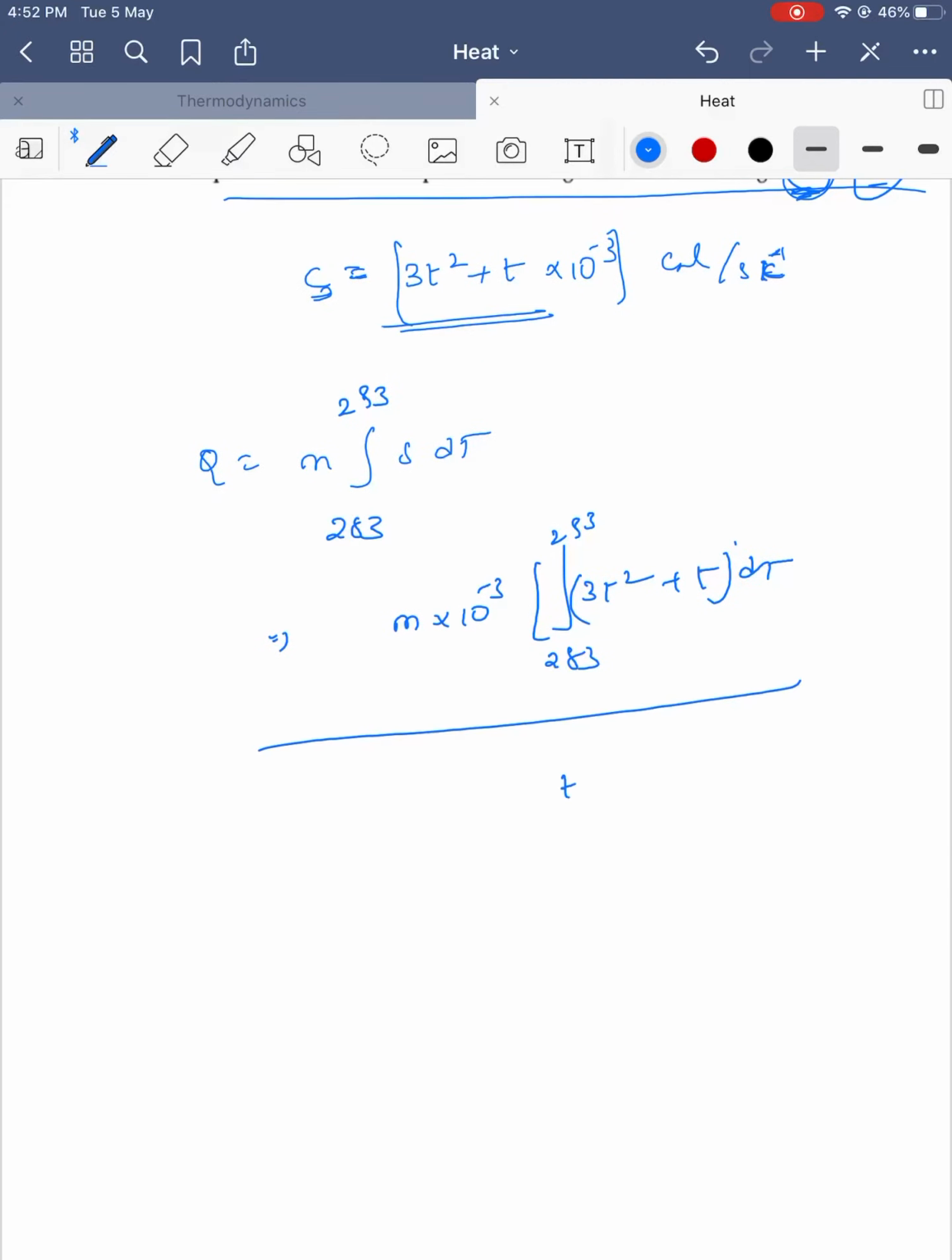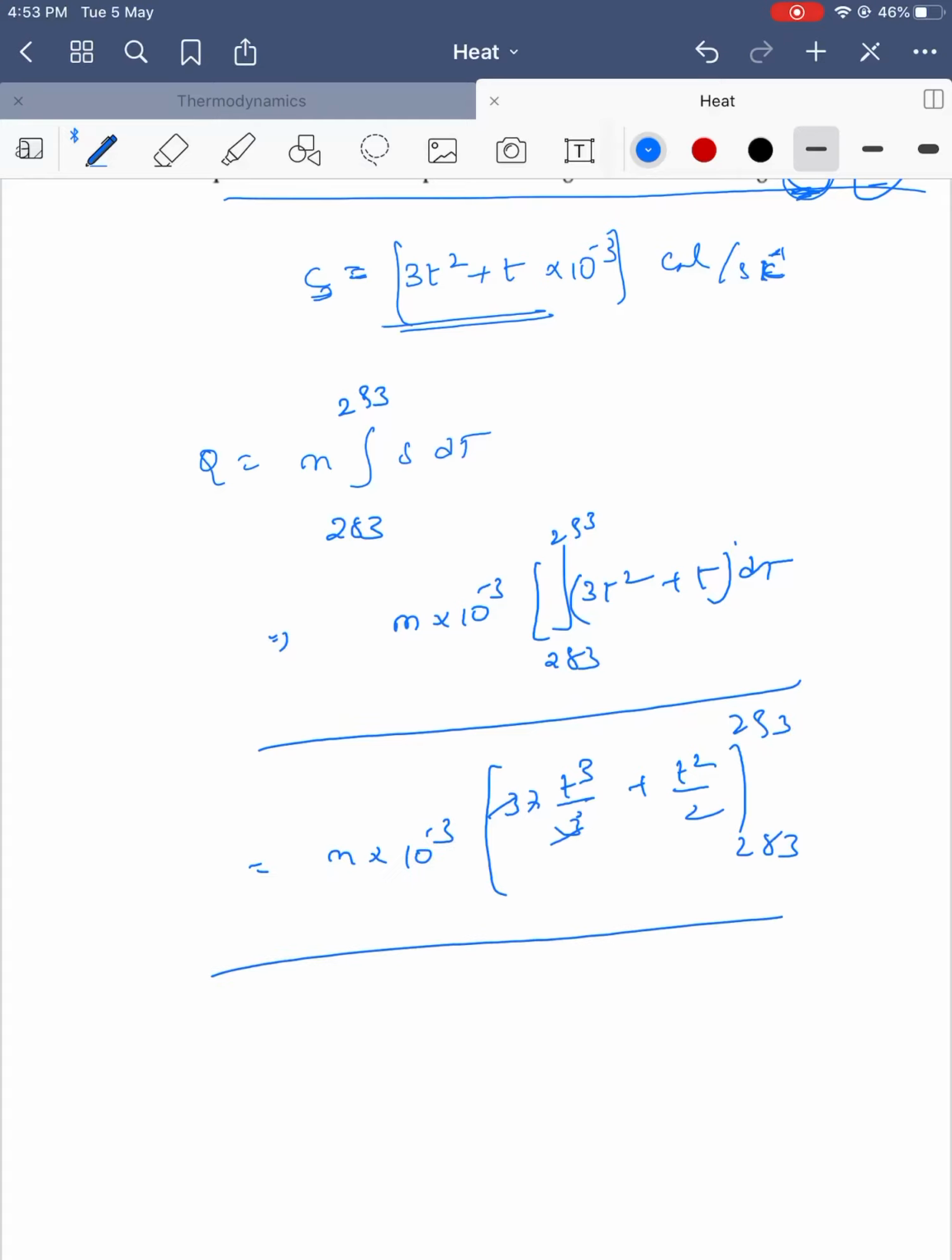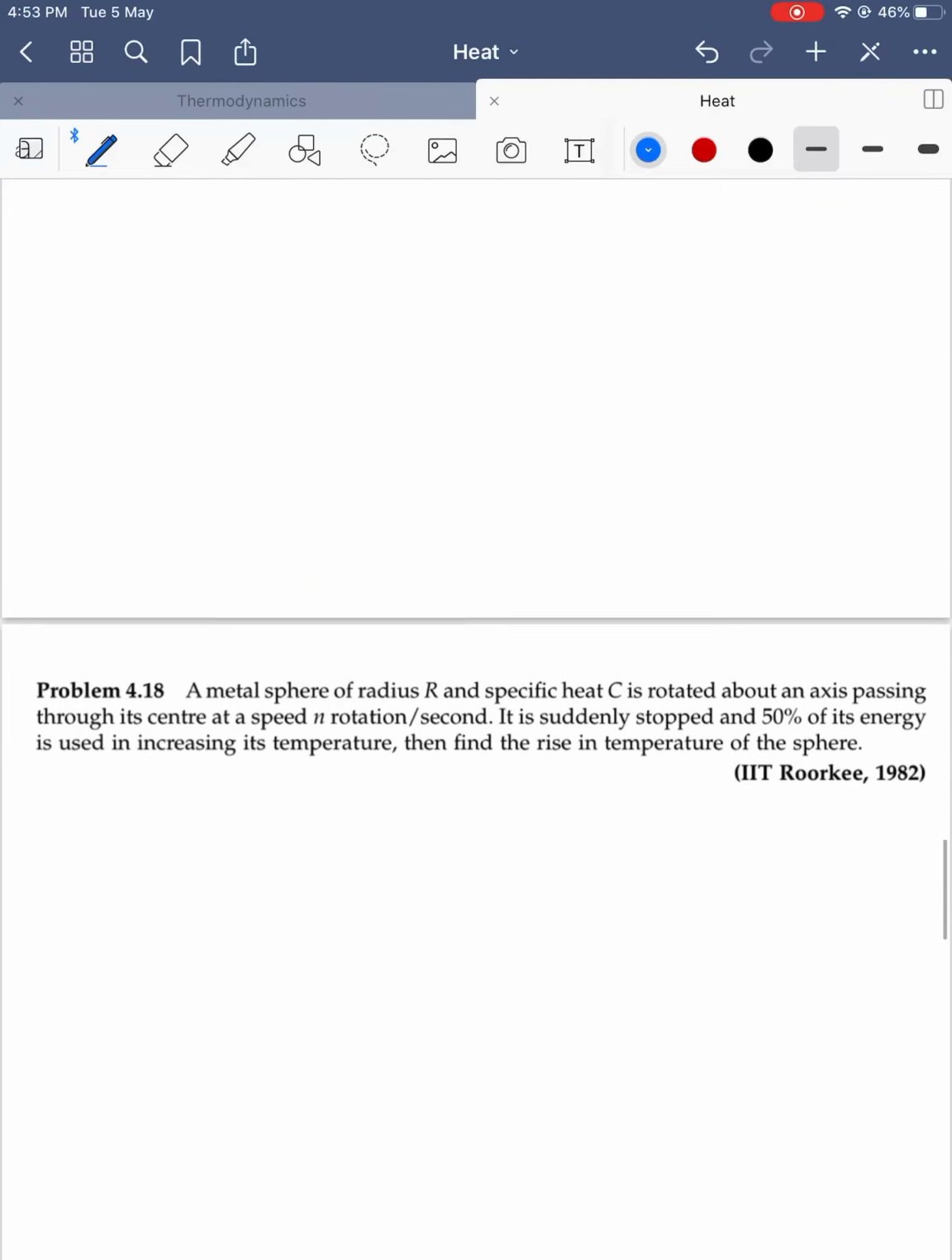Simplify this expression. If you do the integration, it becomes T cube by 3 into 3, the 3 gets cancelled, plus T square by 2, with limits 283 to 293, and M into 10 power minus 3. So this is the amount of heat we are supposed to give. Okay, let's go to the other question.